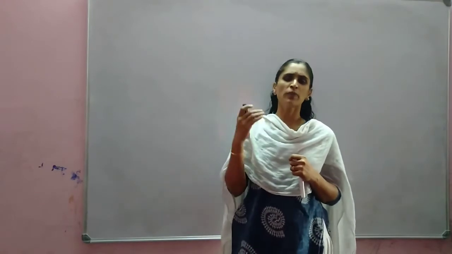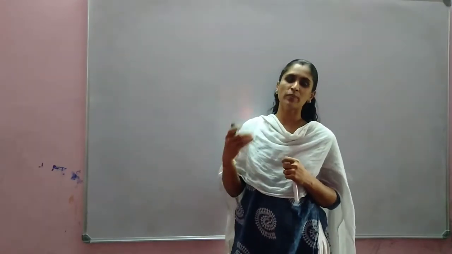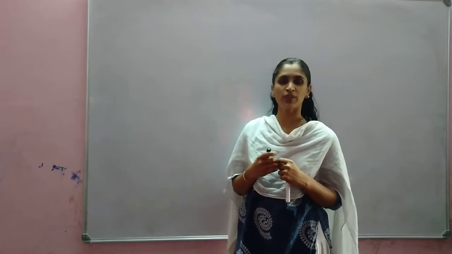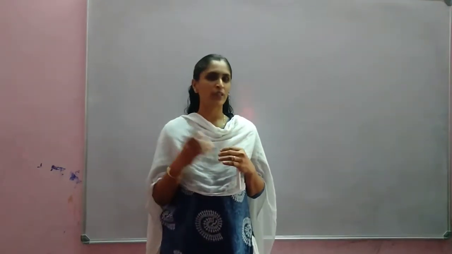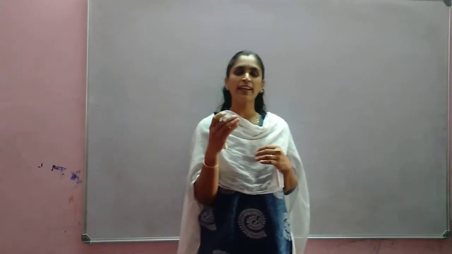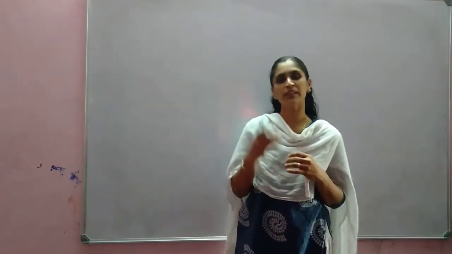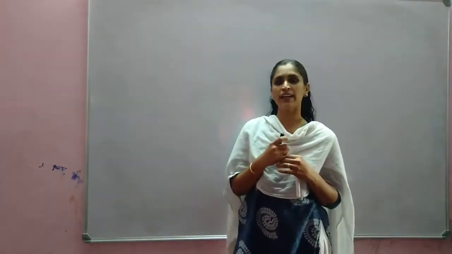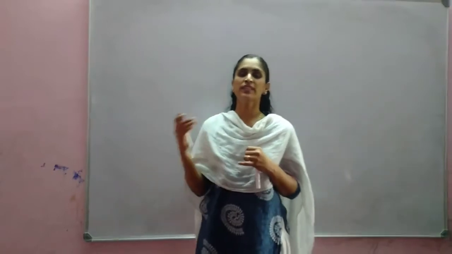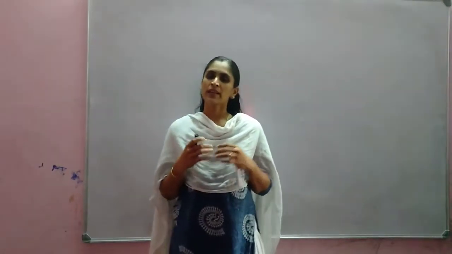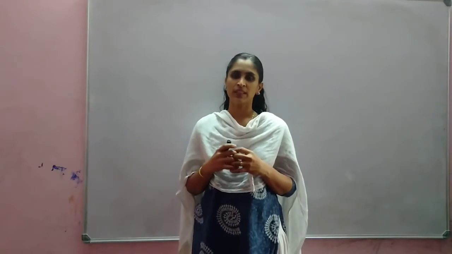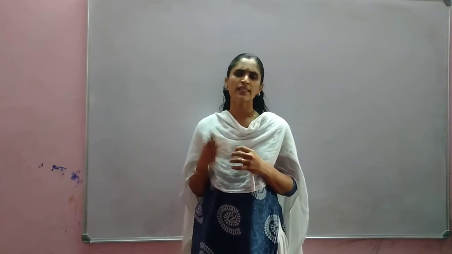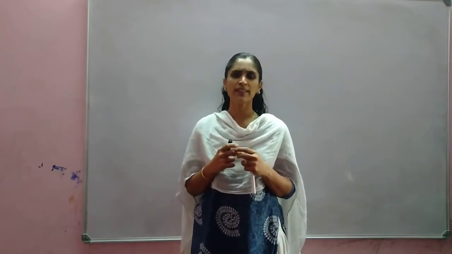Okay. So before discussing the practical applications of refraction of light, the light is traveling from one medium to another medium. That we already discussed: the bending of light as it travels from one medium to another medium is known as refraction of light. As refraction is taking place, we have discussed that the speed of light is changing. So if speed changes, what will happen to the frequency of light?